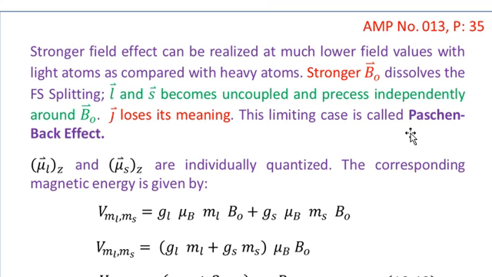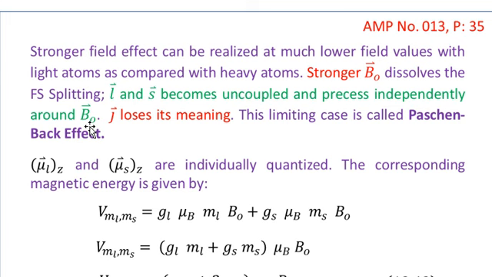This limiting case is called the Paschen-Back effect. In the Paschen-Back effect, we apply a stronger magnetic field B naught. L and S become uncoupled. That is, the orbital angular momentum and the spin angular momentum start their precessional motion about the applied magnetic field B naught.